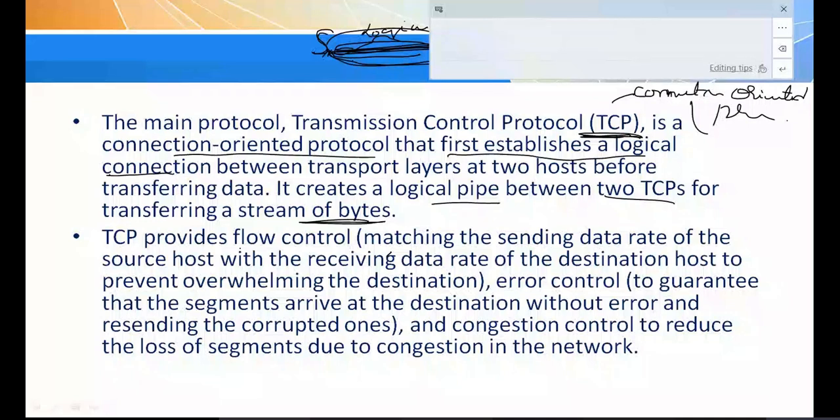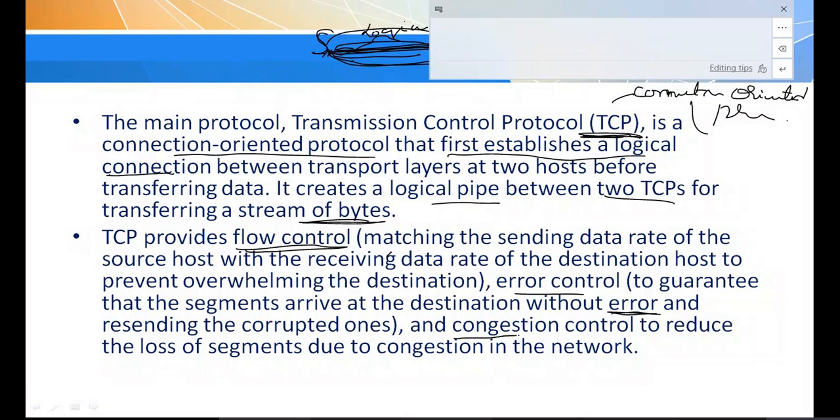What is flow control? Now I told you itself. That is matching the sending data rate of the source with the receiving data rate of the destination host. In case the data rate of sender and receiver is different, there will be a loss of data. So TCP takes care of this flow control. If there is proper flow control, then only it will continue. Then error control, which guarantees that segments arrive at the destination without error. TCP also takes care of error control.